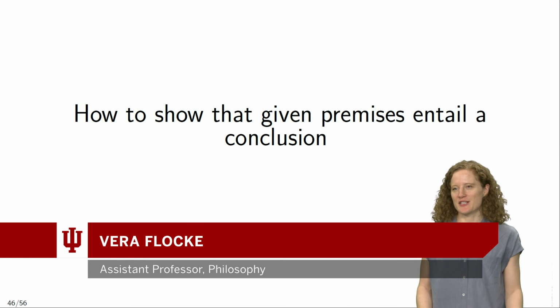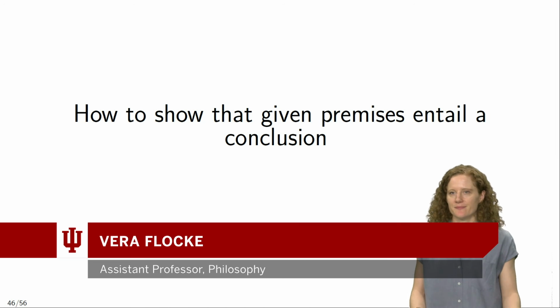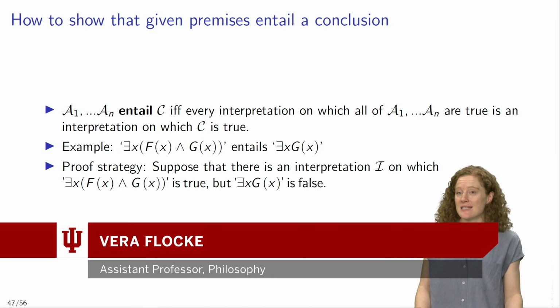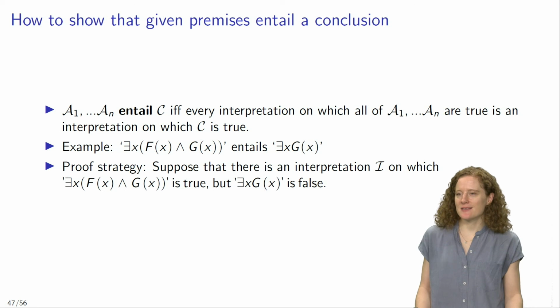Let's see how you can show that given premises entail a conclusion in FOL. So we said that A1 to AN entails C if and only if every interpretation on which all of A1 to AN are true is an interpretation on which C is true.